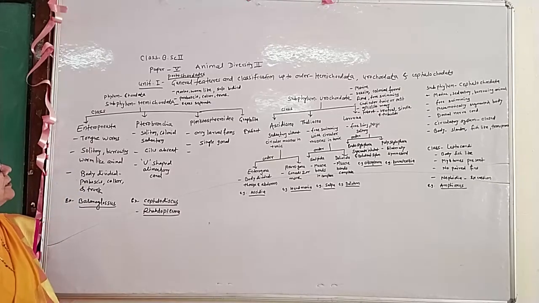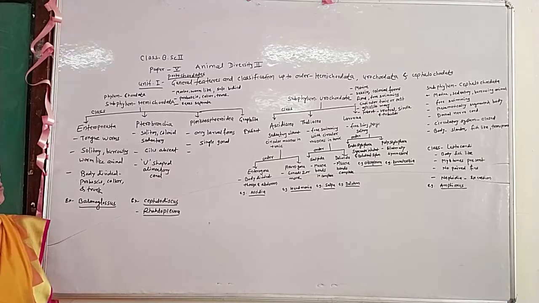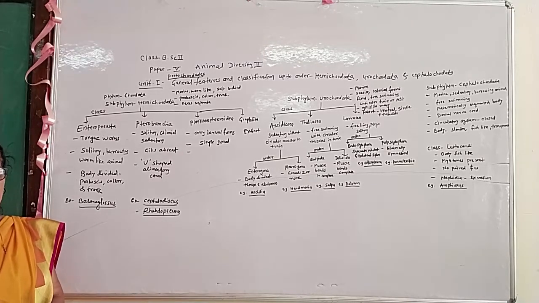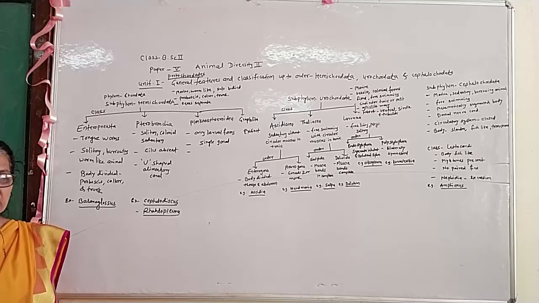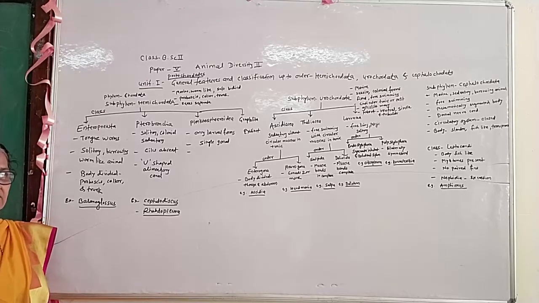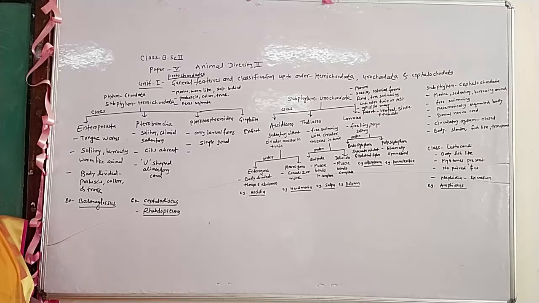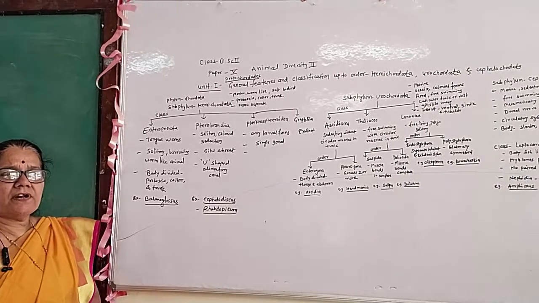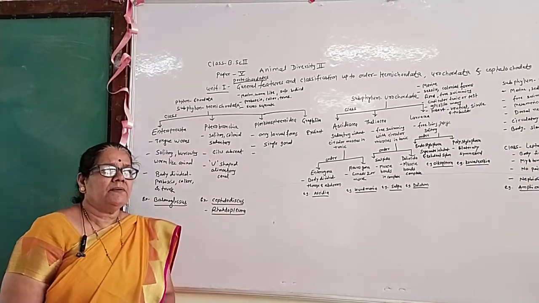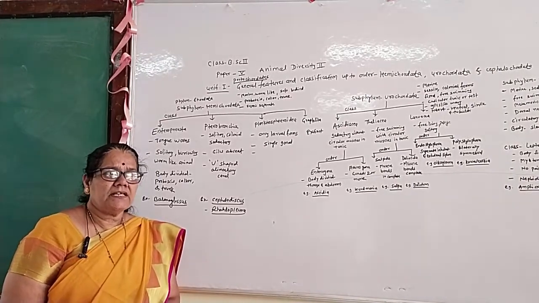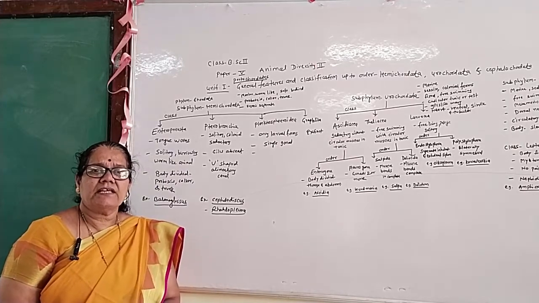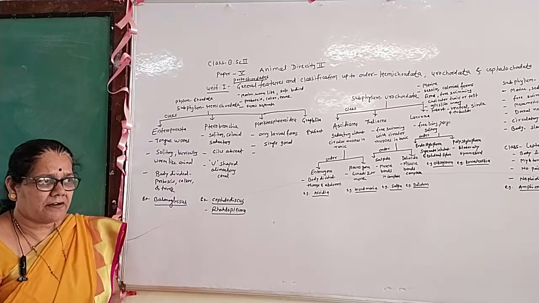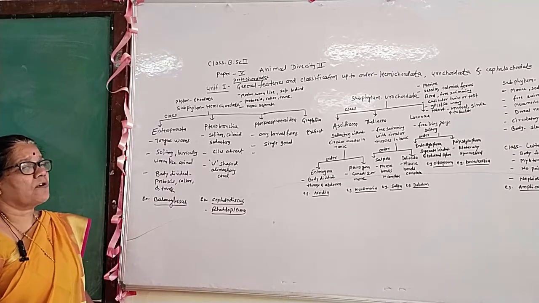First of all, the Hemichordata, Urochordata and Cephalochordata. These are the lower chordate animals. Generally, in the phylum Chordata, these three subphylums are present: Hemichordata, Urochordata and Cephalochordata. General features of the phylum Chordata are like that: the presence of the nerve cord, presence of the pharyngeal gill slits, presence of the dorsal tubular heart. These are the general characters of the phylum Chordata.